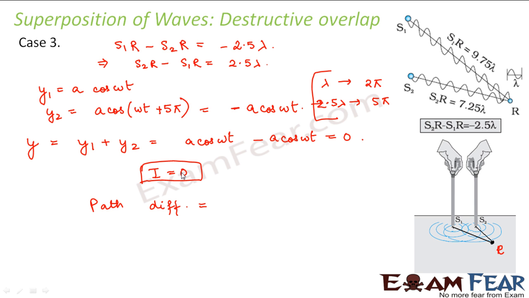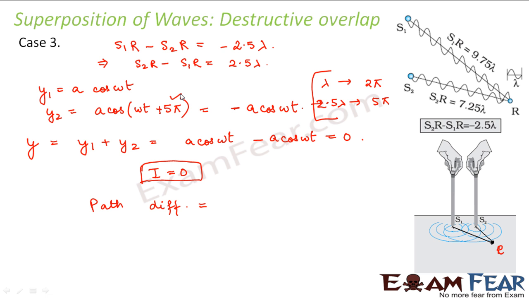So whether a constructive overlap or a destructive overlap will take place depends upon the path difference. And what is path difference? It is the difference in paths from the two sources to the specified point where we want to calculate the intensity. Now, depending upon constructive and destructive overlap, the intensity is evaluated and also the phase difference, right? So here please understand how we calculate the phase difference. I hope that is clear to you.